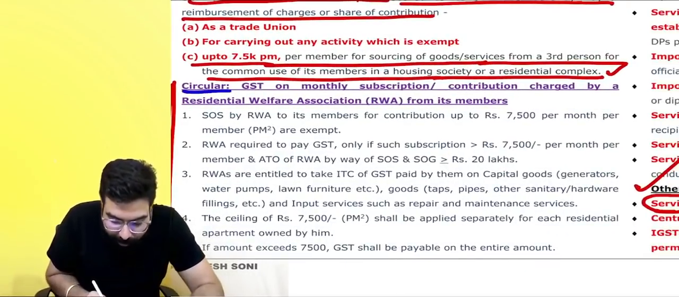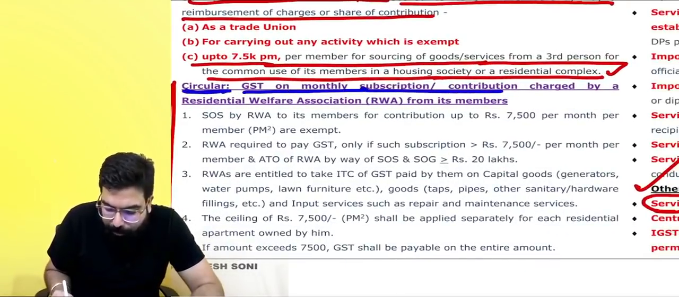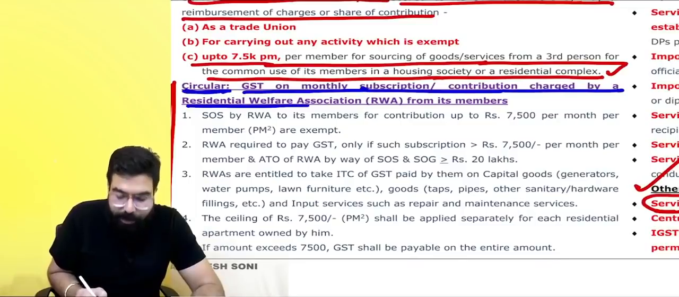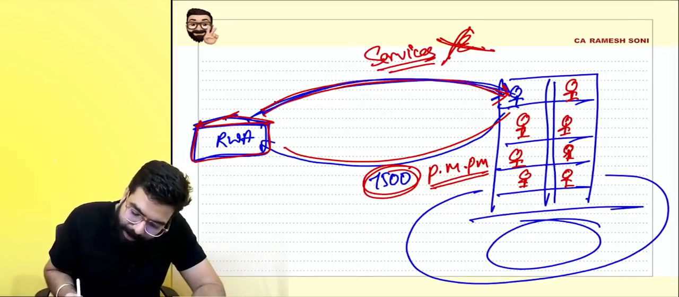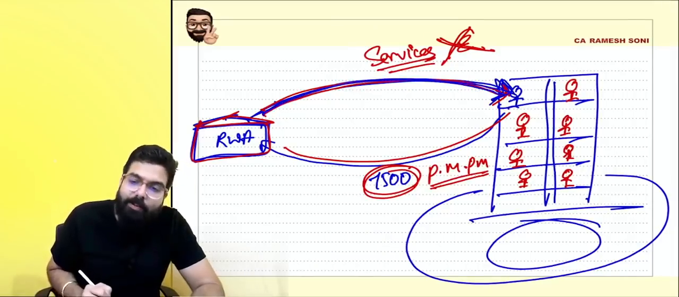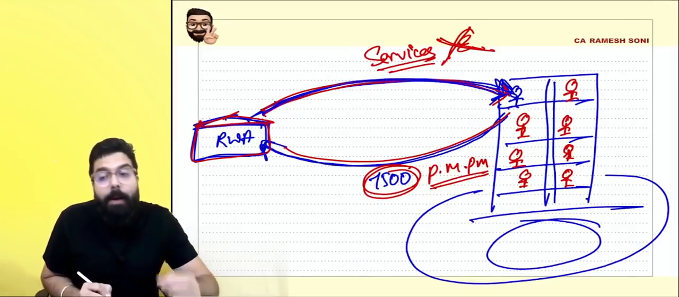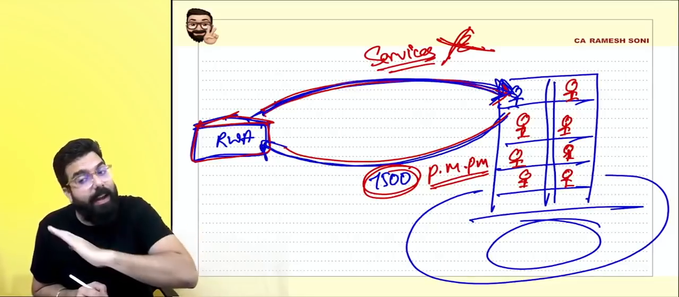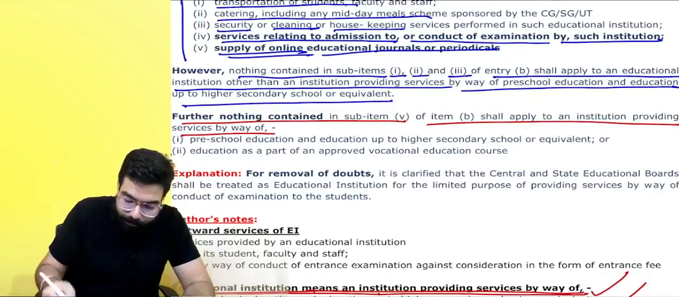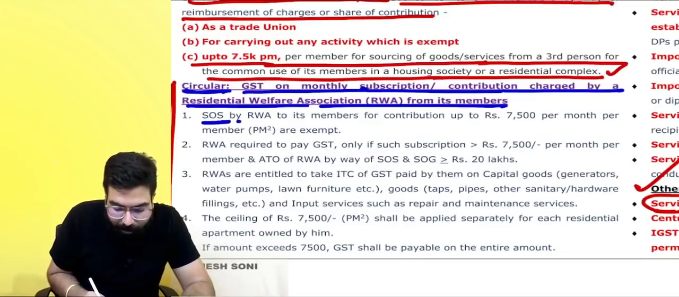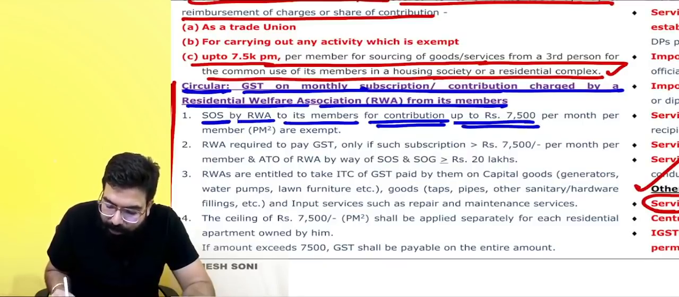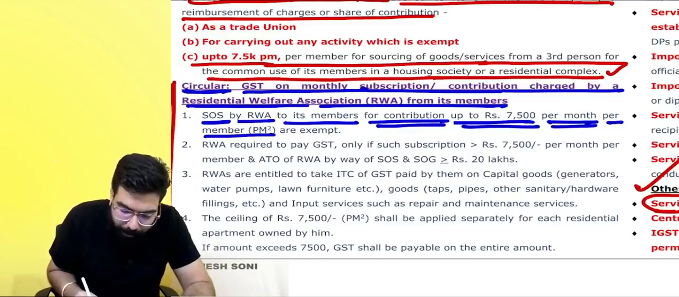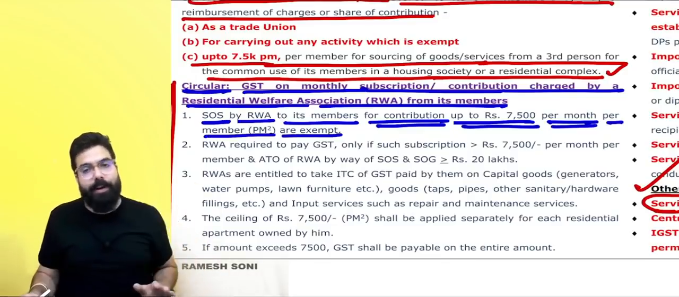Sir, the circular relating to GST on monthly subscription or contribution charged by a resident welfare association from its member. Number one clarification is, whenever services are given by the association and per member per month 7,500 is taken, it shall be exempt. So the first clarification: supply of service by the RWA, Resident Welfare Association, to its member for share of contribution up to 7,500 per month per member is exempted. Okay, sir. Point is clear.